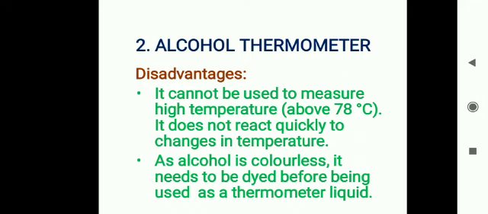Then the next one is, it needs to be dyed before being used as a thermometer liquid, because alcohol is a colorless liquid. So it needs to be dyed so that we can check the reading of the thermometer easily. That liquid will be visible to us after dyeing it.